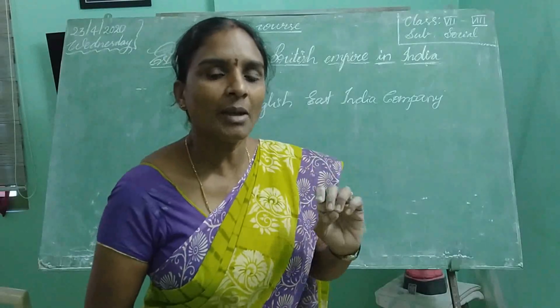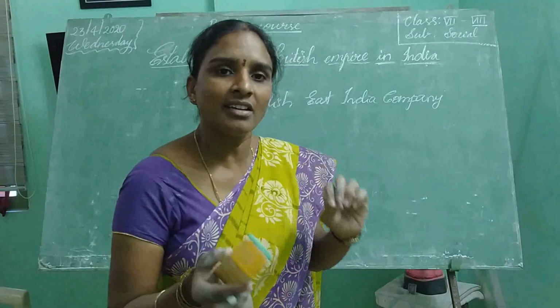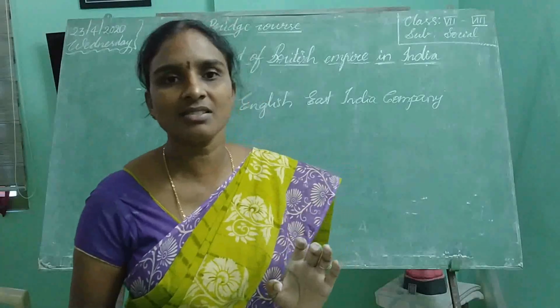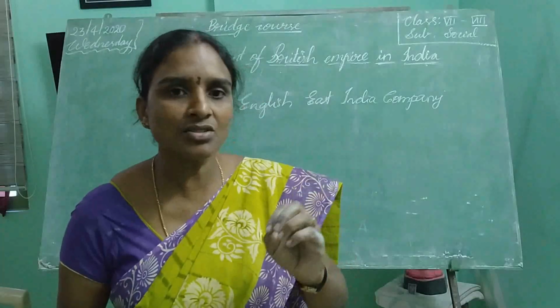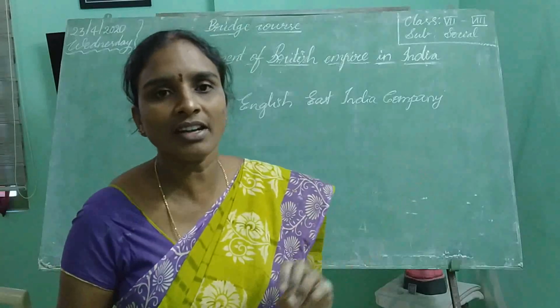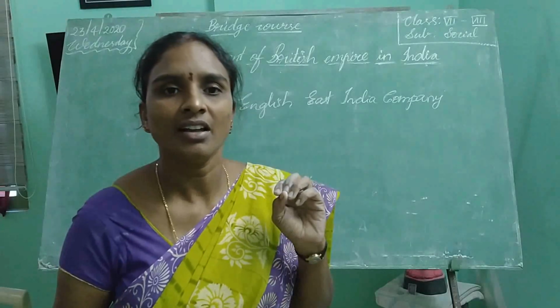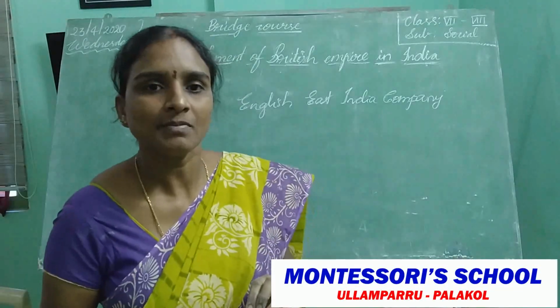But gradually, when the Mughal empire broke into small kingdoms, it gave the chance to foreign companies to establish their rule gradually in India. How did it happen?